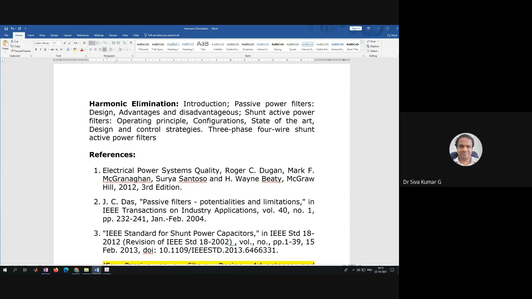Active means it is some kind of control mechanism used in order to eliminate the harmonics. Whereas a passive filter is designed for the elimination of one particular harmonic, an active power filter can be used to eliminate whatever harmonics are present on the source side. We will study the design and control strategies, and three-phase, four-wire shunt active power filters.